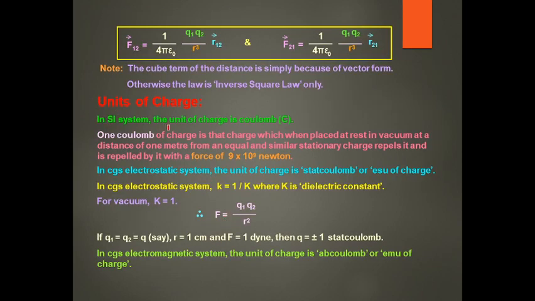The unit of charge is the coulomb. One coulomb of charge is that which, when placed at rest in a vacuum at a distance of 1 meter from an equal and similar stationary charge, repels it with a force equal to 9 into 10 raised to 9 newton. This is the definition of the unit charge, 1 coulomb.